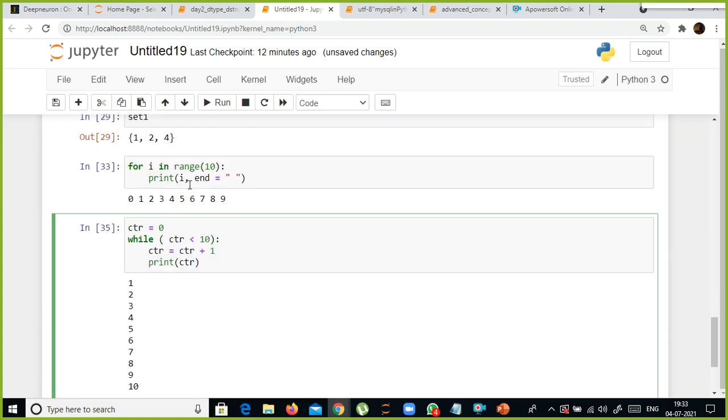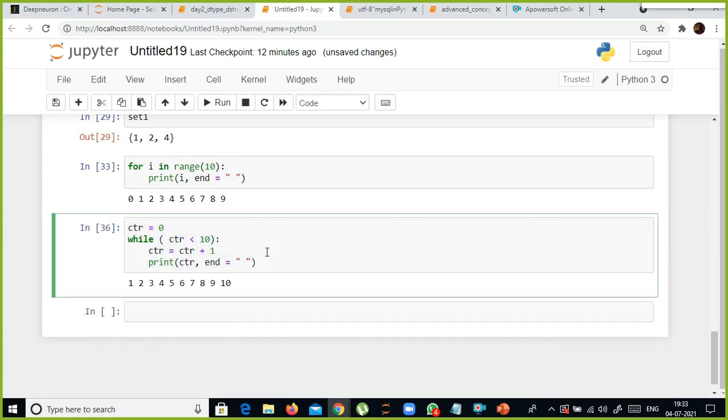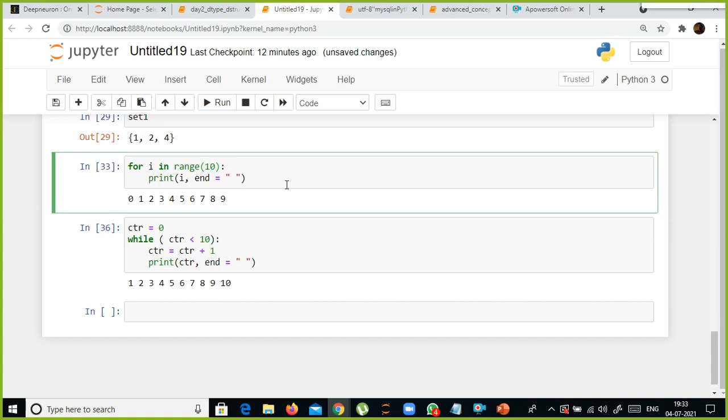So what is the difference between a for loop and a while loop? Can someone unmute and tell me the difference between a for loop and a while loop? To achieve the same functionality, one second, let me just use the same thing. So here what I do is I will start with 1, 11.